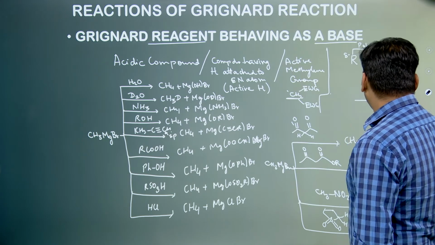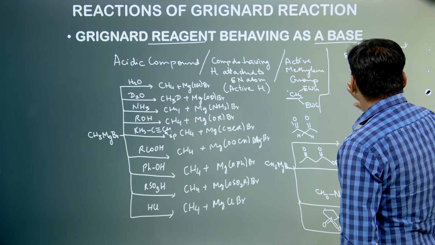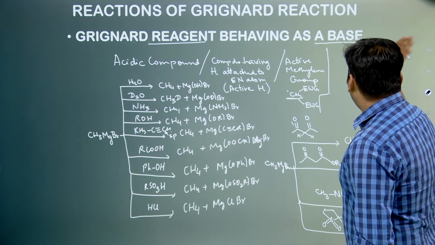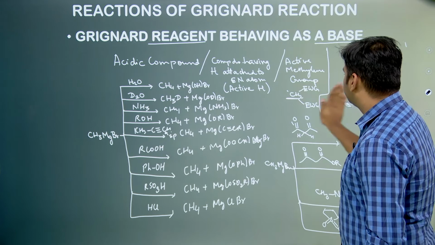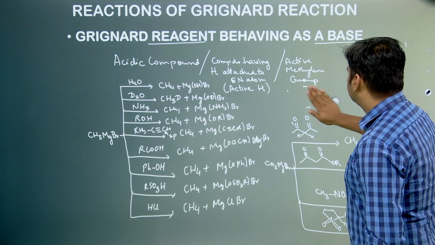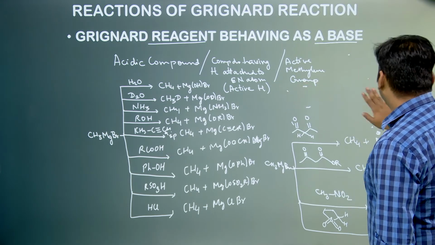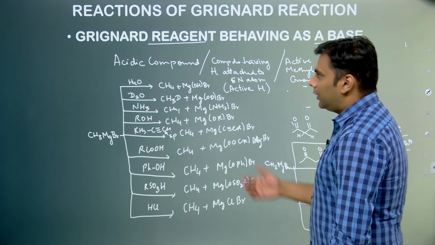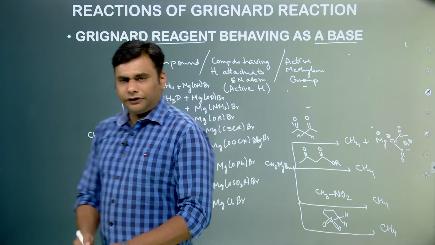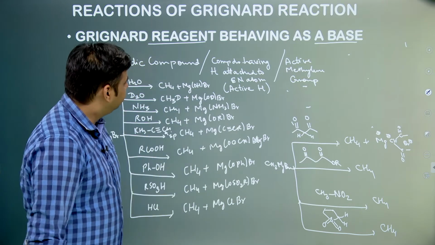So, I hope these reactions are clear to everyone. If you look at the reaction, it is very simple to remember.